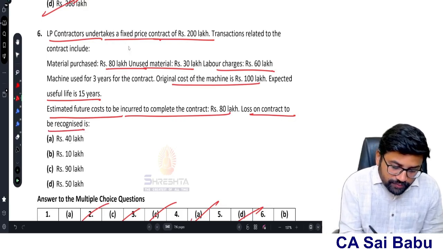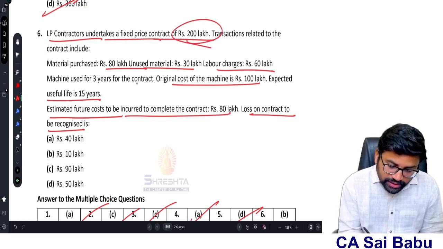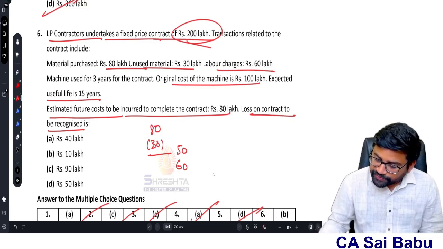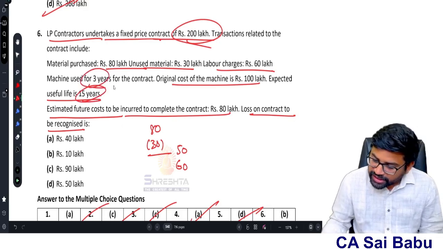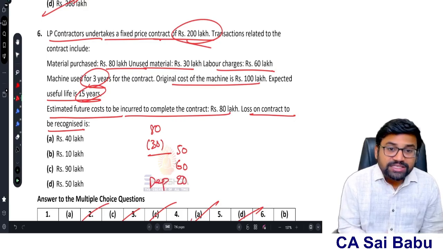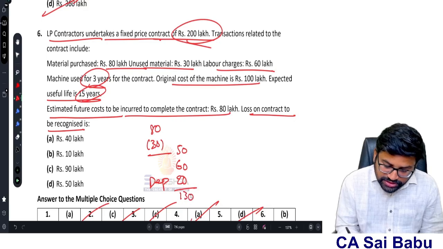First of all, the contract value is 200, sir. Cost incurred: materials 80 minus 30, that is 50. Labor 60. Machine 100 divided by 15 years of life. The machine is used for 3 years for this contract. So 20 depreciation, because of 15 years life, 3 years is used for this contract. So total cost is 50 plus 60 plus 20. It will be 130. Right? 130 is the cost incurred so far.